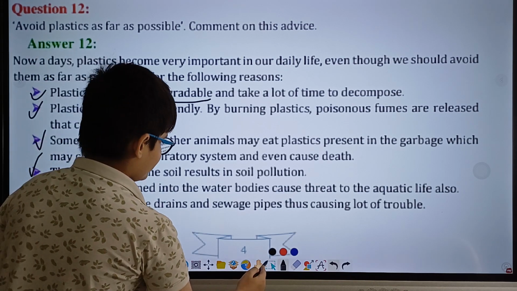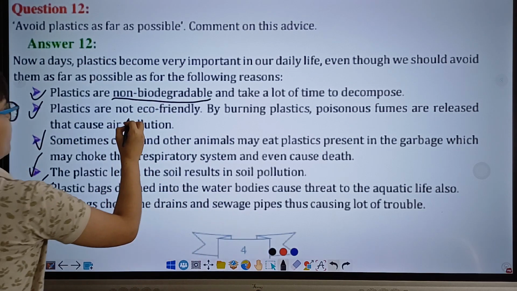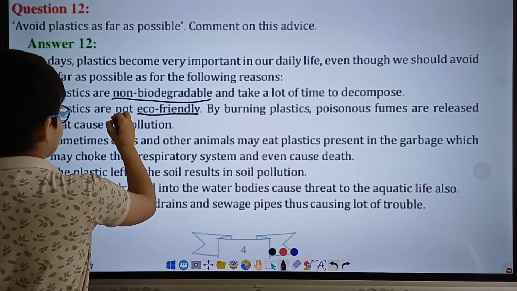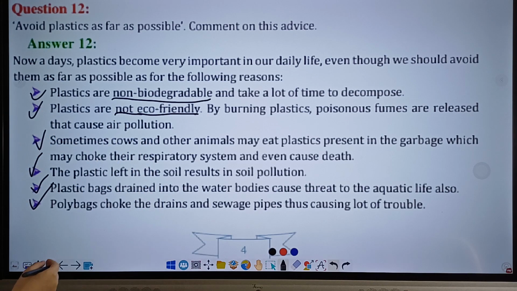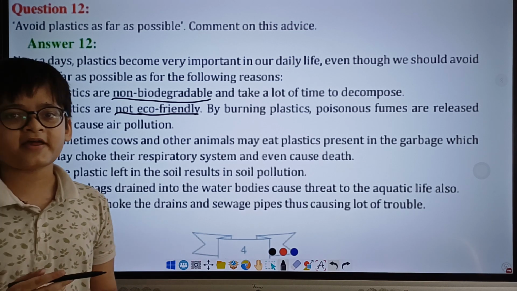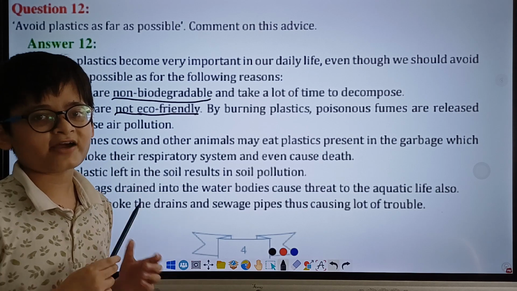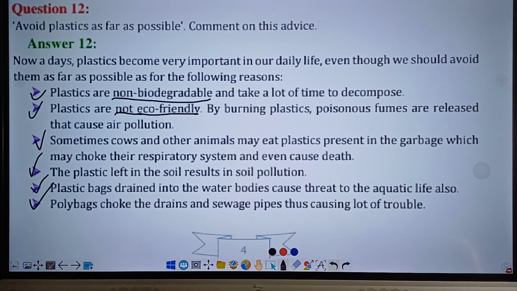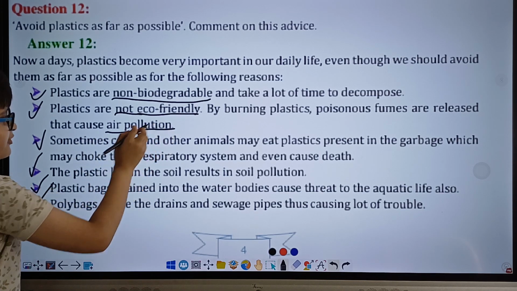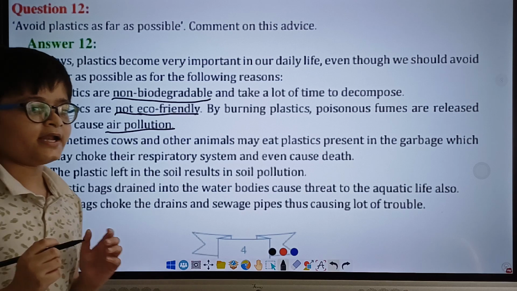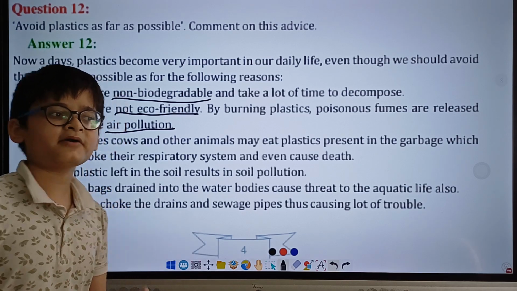And other than that, plastics are also not eco-friendly. By burning plastics, poisonous fumes are released that cause air pollution. Since plastics are made of various chemicals such as petrol, or I should say petrochemicals, if we burn plastics, poisonous fumes are released and this causes air pollution. And air pollution is very harmful to us as it causes a number of diseases not only in humans but also other animals.